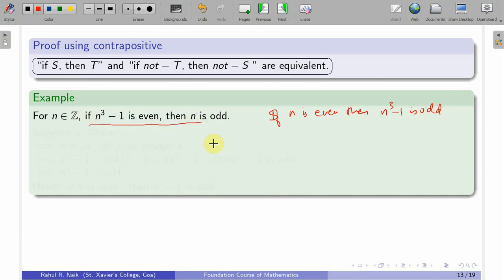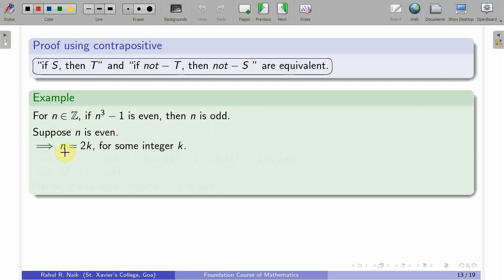From n cube minus 1 being even to prove that n is odd is quite difficult, so I'll try the other way around. I'll say that if n is even, then n cube minus 1 is odd. That's what I need to check. Suppose n is even, then n is equal to 2k for some integer k. I'll prove that n cube minus 1 is odd. Now n cube minus 1 is very easy to compute.